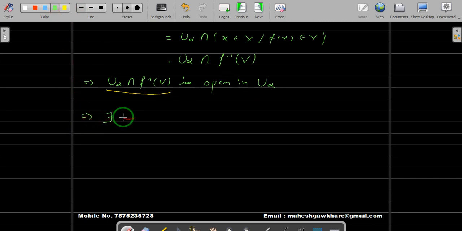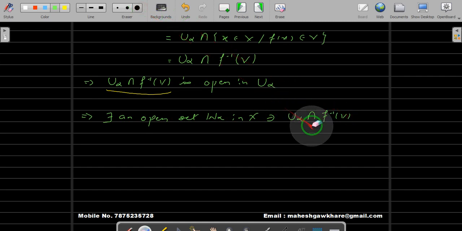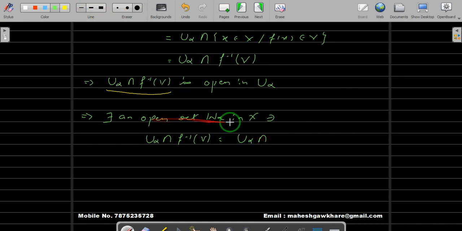by definition there exists an open set, let us take W alpha, in X such that U alpha intersection f inverse of V, this is our set, can be written as U alpha, this is your subspace, intersection with an open set in X. So U alpha intersection W alpha.